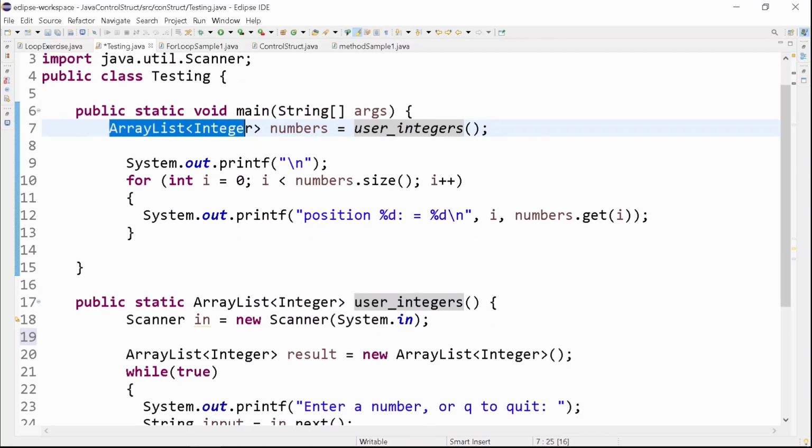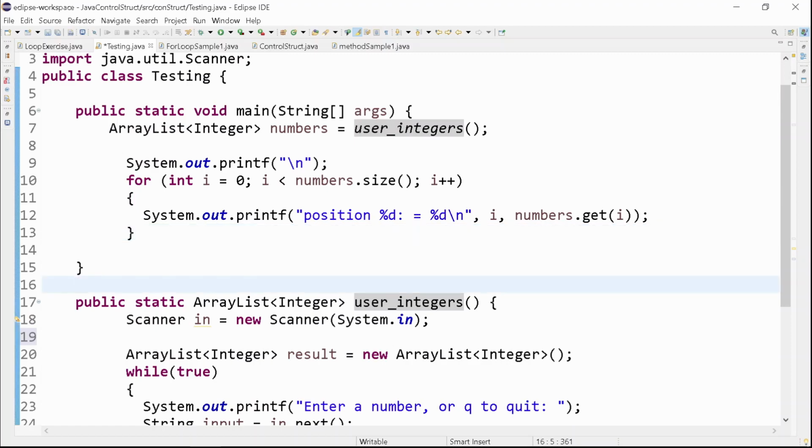Okay, ArrayList. So this kind of example uses a method, and the name of our method is userIntegers.